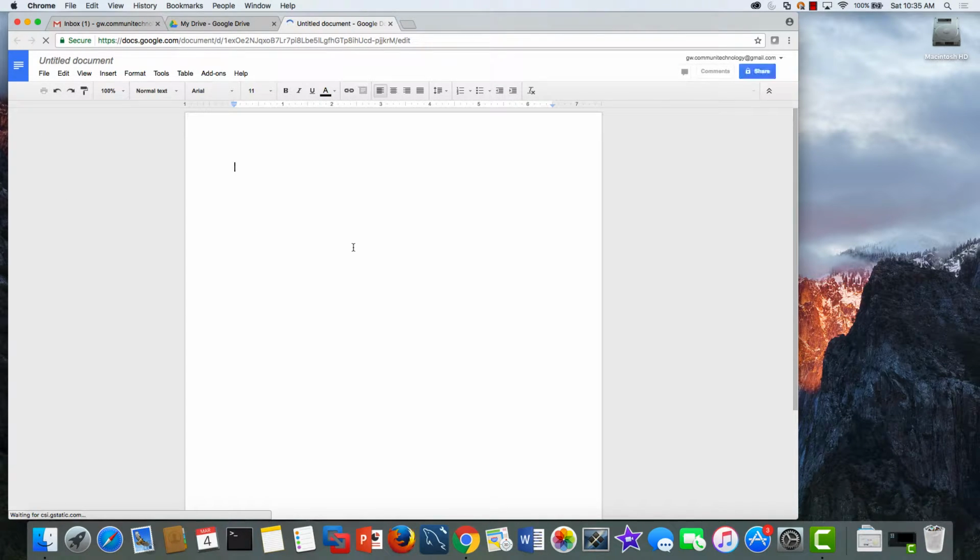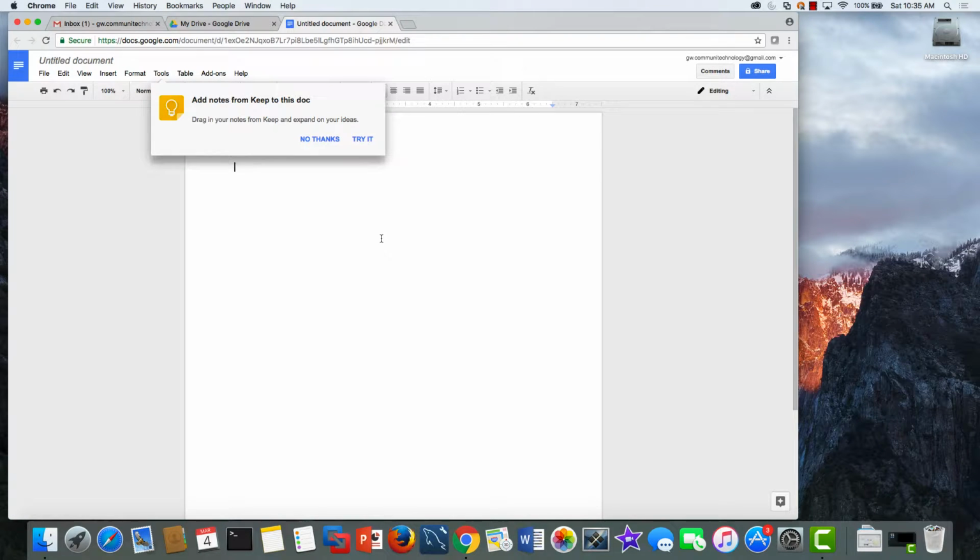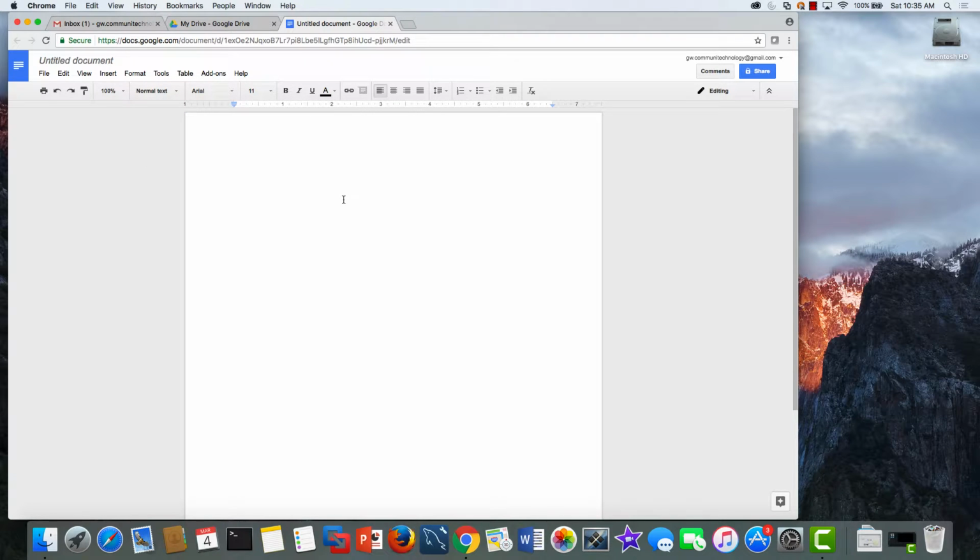And basically it pops up a window to just start typing. You might get a prompt like this. I'm going to say no thanks just to keep that from popping up again. But this is your Google Docs window. It has many of the features that are in Microsoft Word for simply creating letters and whatnot. Microsoft Word is better in many ways. It's more feature rich, but it has to be installed on your computer in order to use it. So if you happen to be using a computer that doesn't have it, then you can't use it.